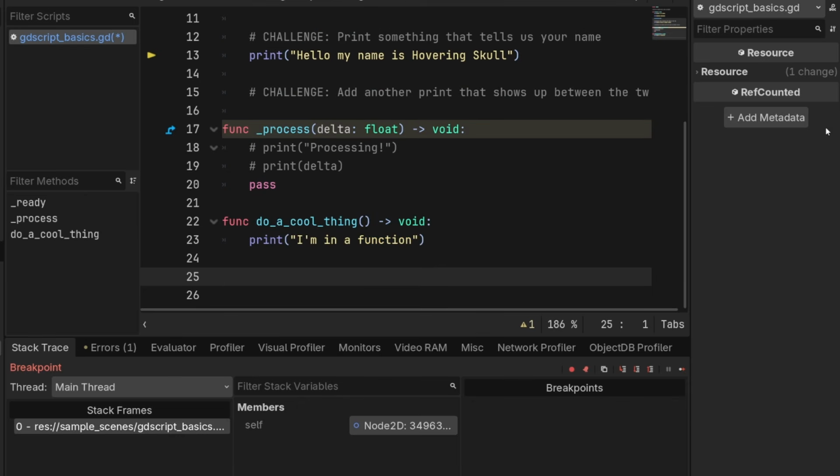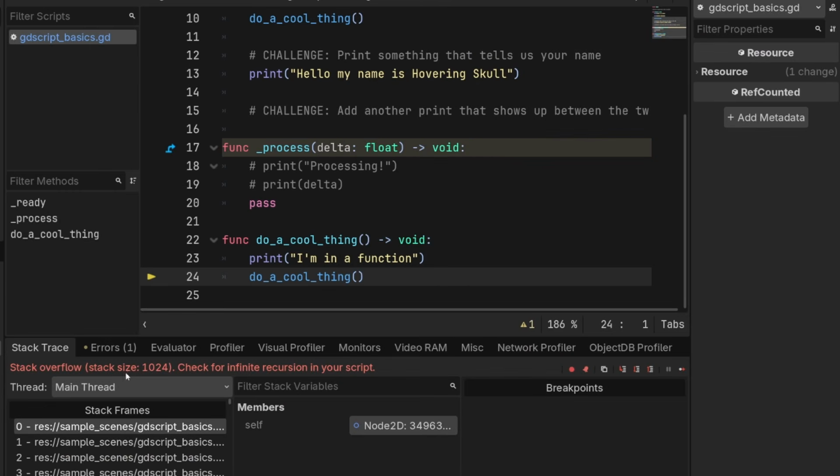It gets more complicated though. Now, one thing that you might want to try, and it will cause problems, is what if you call a function within itself? So what do you think is going to happen here? Once you have that intuition, play it, and what you'll see is that we get something called a stack overflow. And that's because this calls itself so many times that Godot says, whoa, you don't have the resources for this.